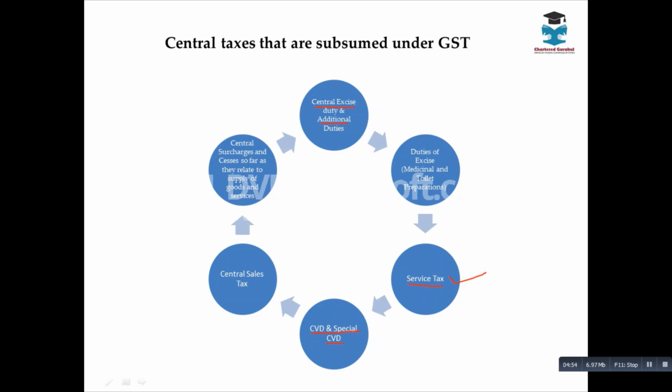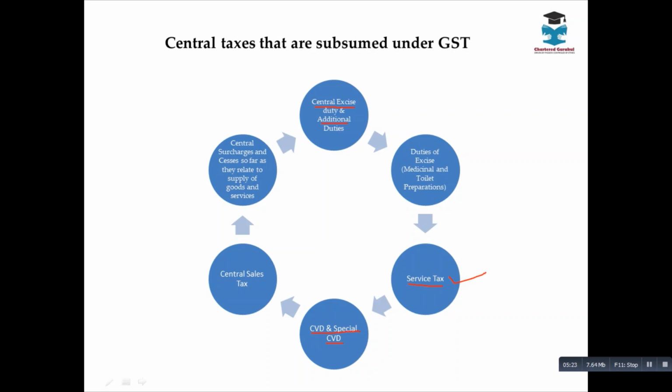Right? Next, central sales tax. There were two types of tax, that is VAT and CST. For CST, the levy was by the central government, but the tax collection and administration was by the respective states. But it was a central tax legislation. So central sales tax, CST, is also subsumed by GST.